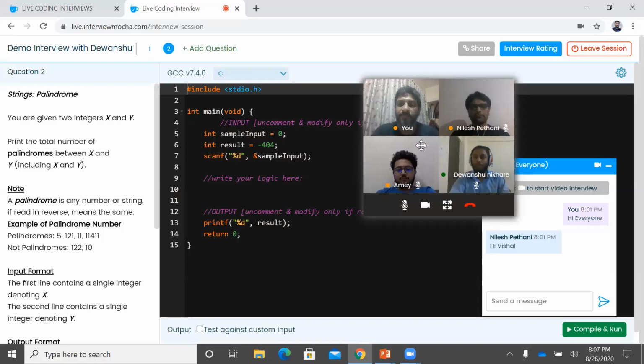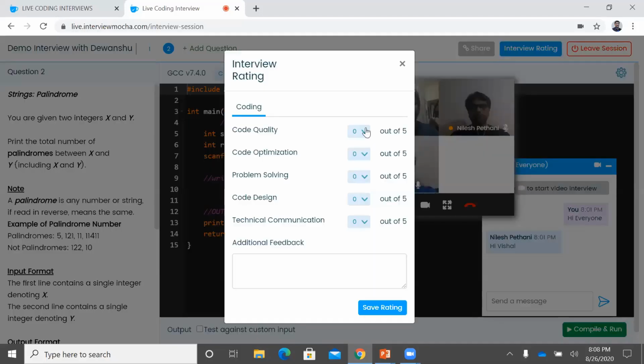So let's say Devanshu leaves. What we do is go into the interview rating. So he's leaving, and we go into the interview rating. I think that code quality was good for Devanshu. Code optimization could have been better. Let's say, just as an example, problem solving was good, code design was okay, and technical communication was great. Awesome candidate. Okay, I save the rating.